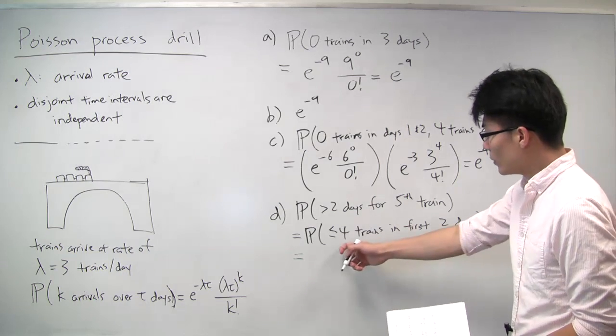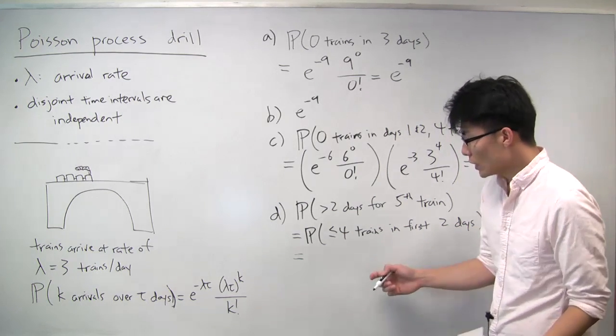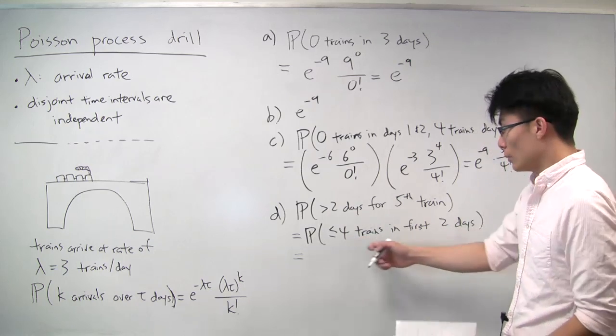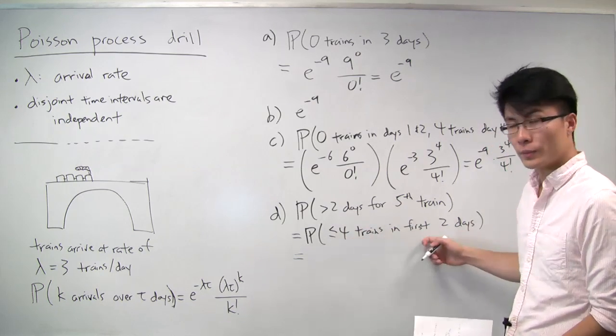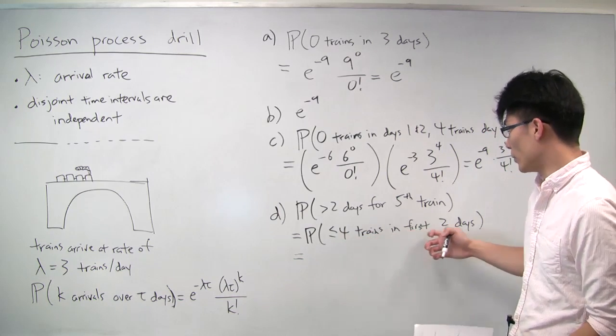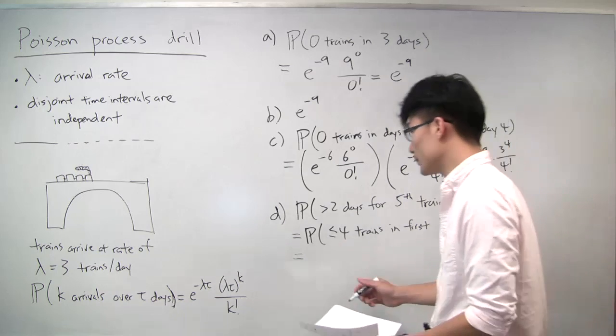We want now the probability of no more than 4 trains in the first 2 days. Well, that's the same as the probability of there being 0 trains in the first 2 days, plus the probability of being 1 train, and so on, all the way up to 4 trains, right? Because you can't have both 1 train in the first 2 days and 2 trains in the first 2 days. So those probabilities you can just add up.